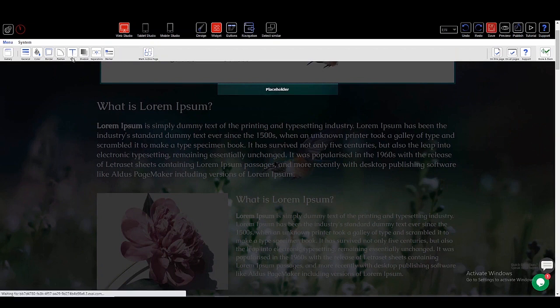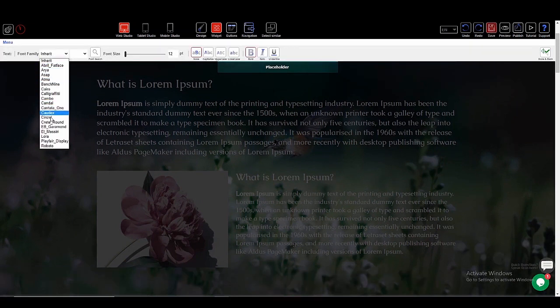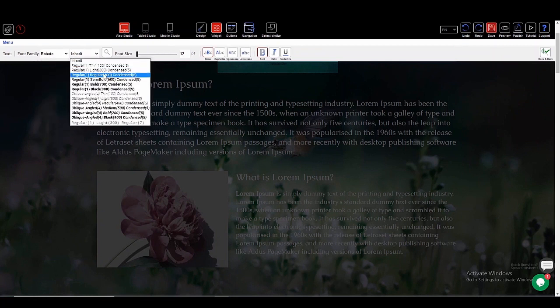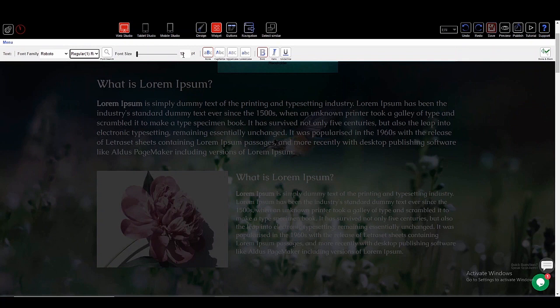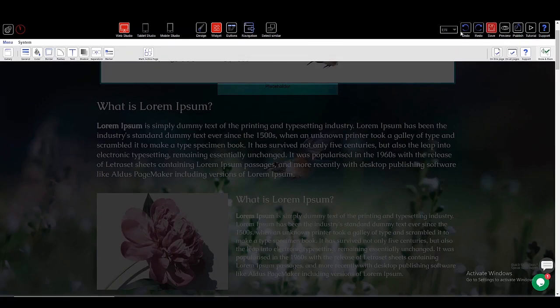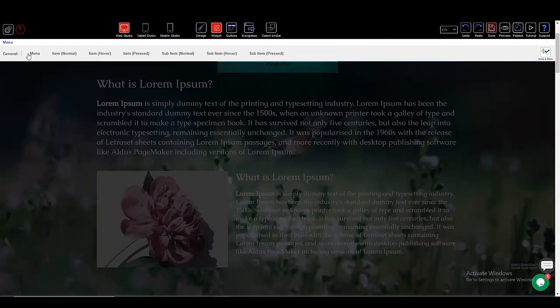Go to text icon to set the font style, and size. Set the letter case and click Done and back. Go to General to edit the general settings.